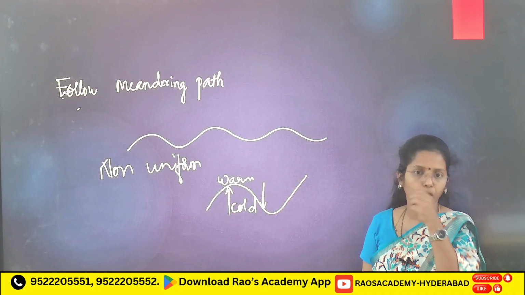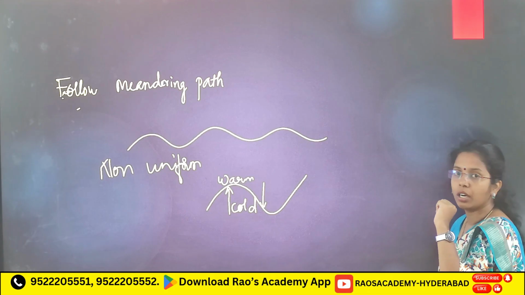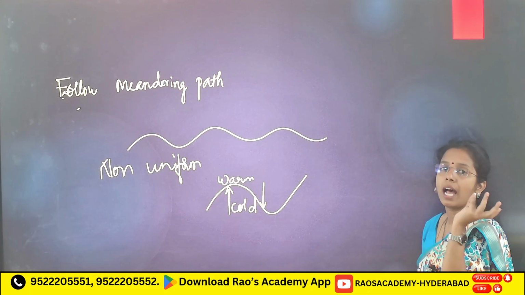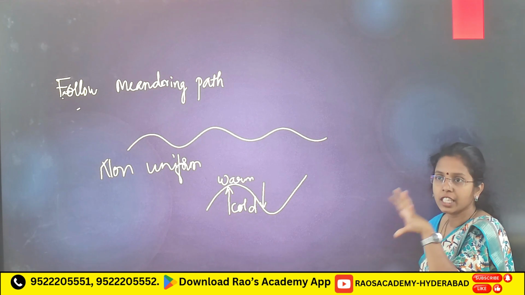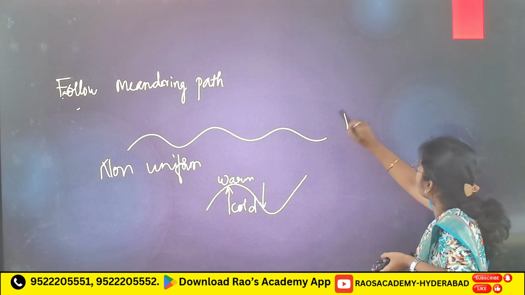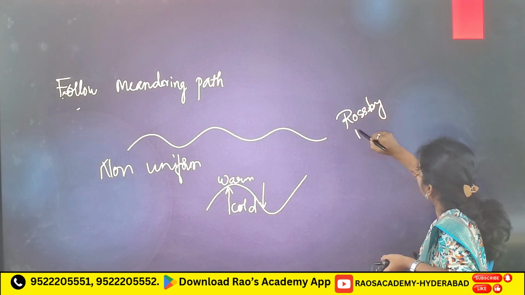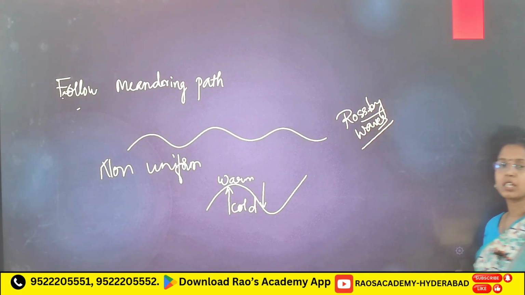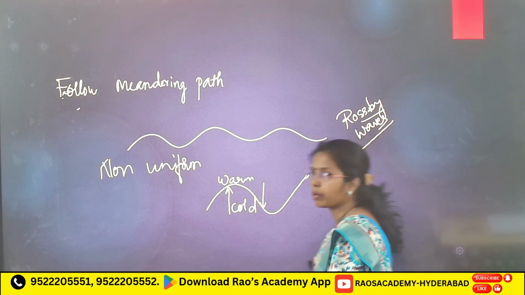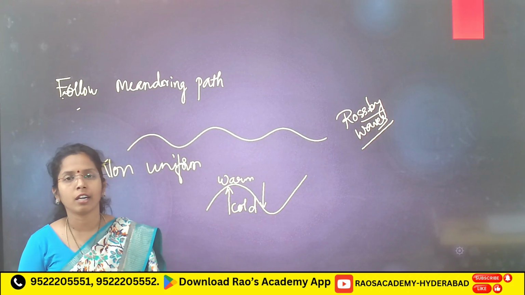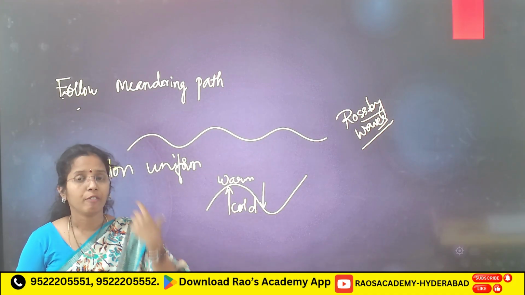Because of this non-uniform interaction, we are going to see a meandering path, and because of that, these waves are known as Rossby waves. If I ask whether Rossby waves are related to jet streams or tsunami or any other thing, you have to remember Rossby waves are related to jet streams, which we have learned.